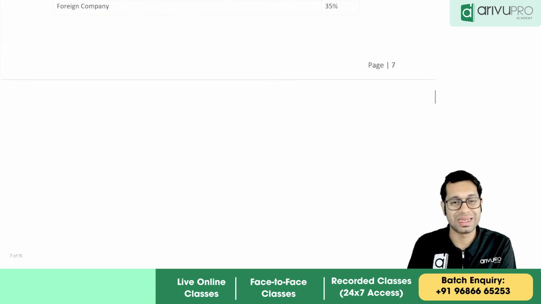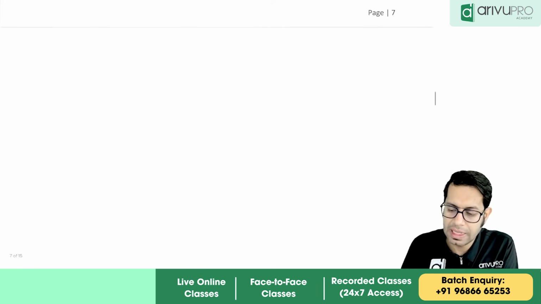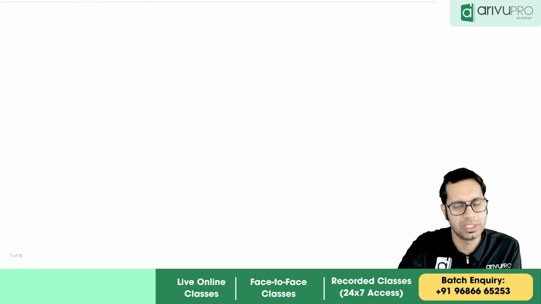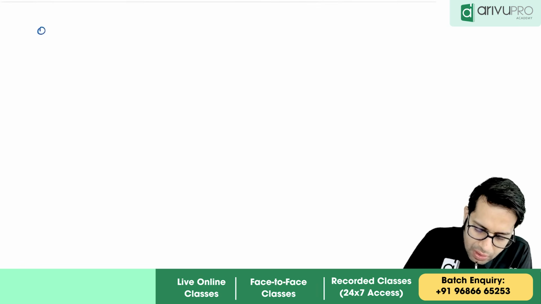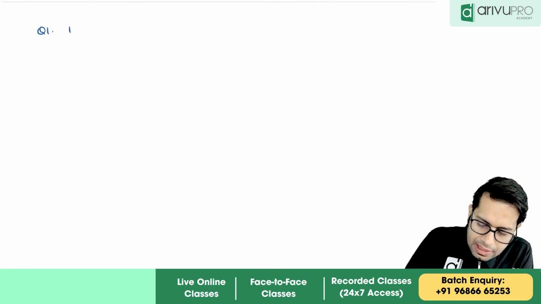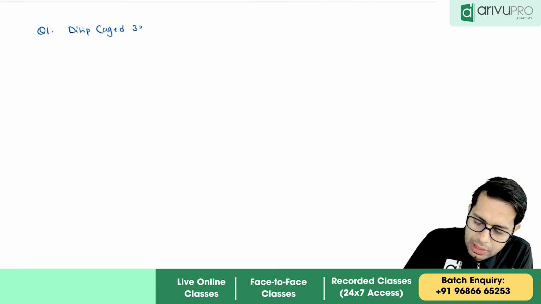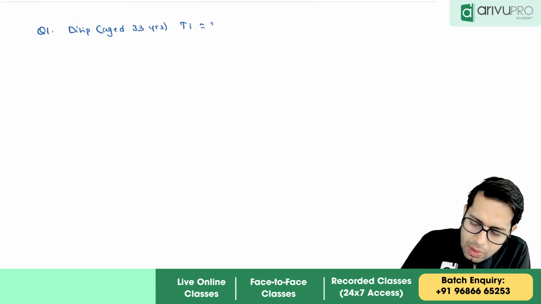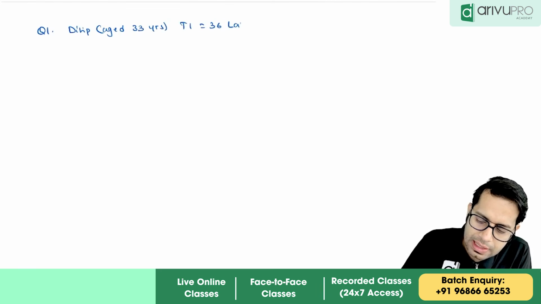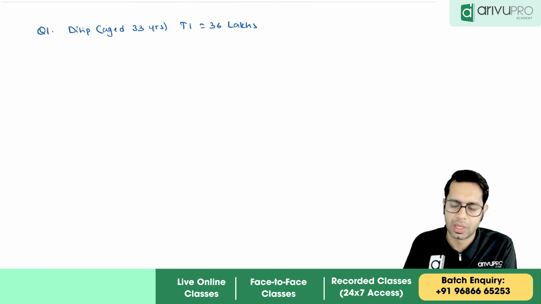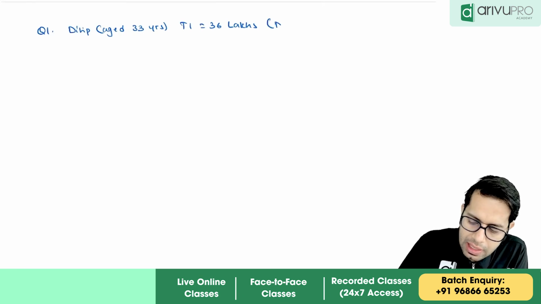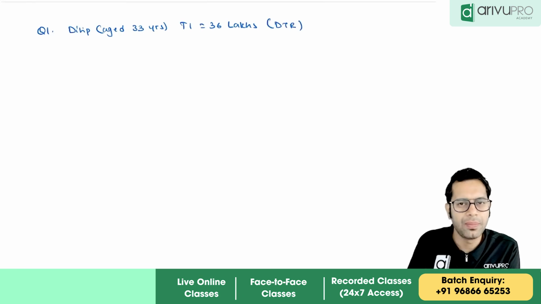So let me take 2-3 questions to explain this change in the default tax regime's tax rate. Let me take question number 1. Let us say Dilip is aged 33 years and has a total income of 36 lakhs. Compute tax under the optional regime. Sorry, compute tax under the default tax regime. So how will I compute the tax?